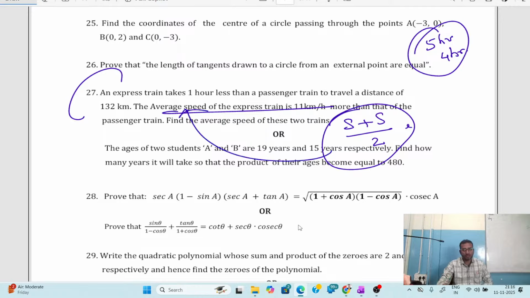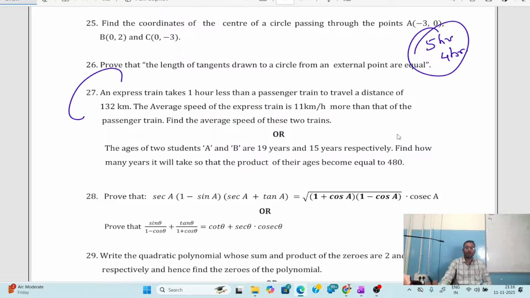They have not given the speed of the express train or the speed of the passenger train, but they have given the average speed, that is 11 kilometer per hour. But it is not exactly 11 kilometer per hour. Here also they have given a clue. What is that clue? The average speed of the express train is 11 kilometer per hour more than that of the passenger train.